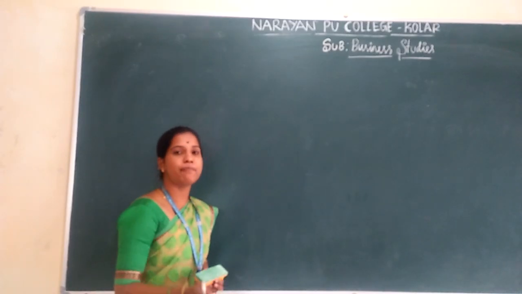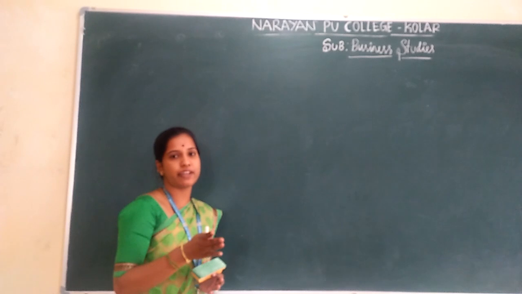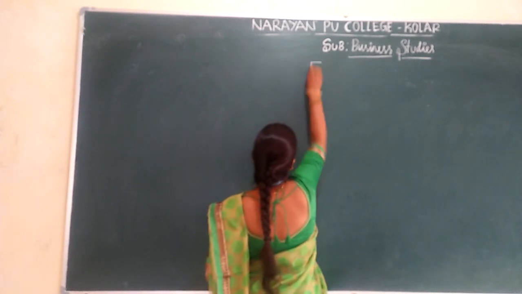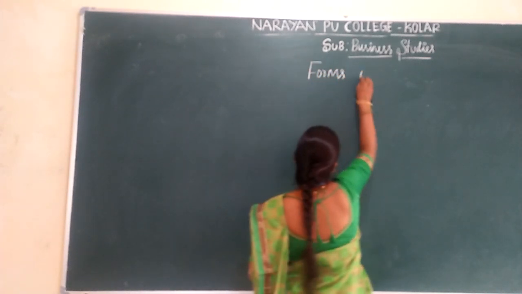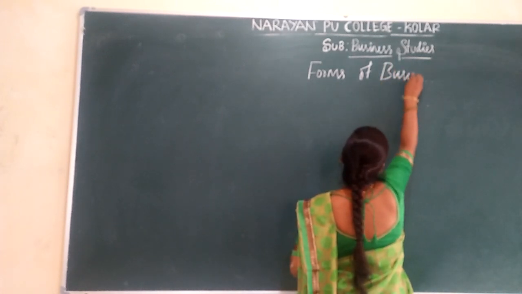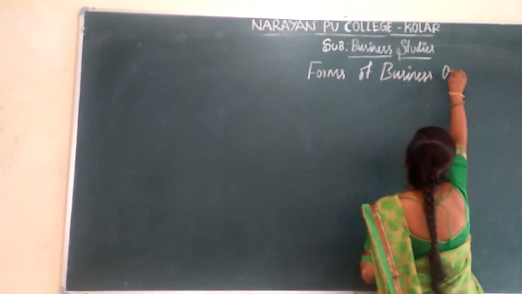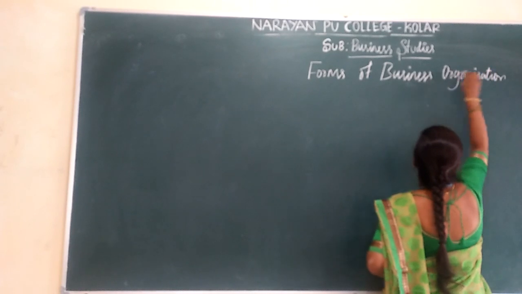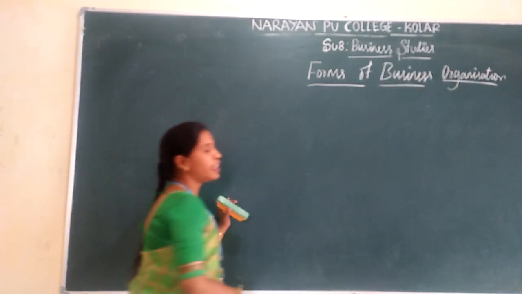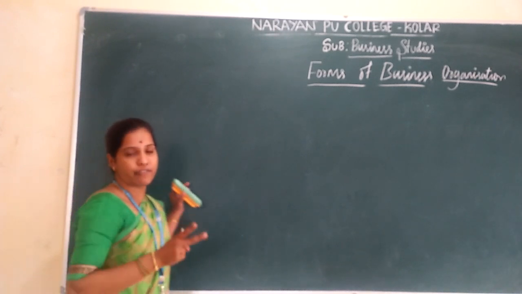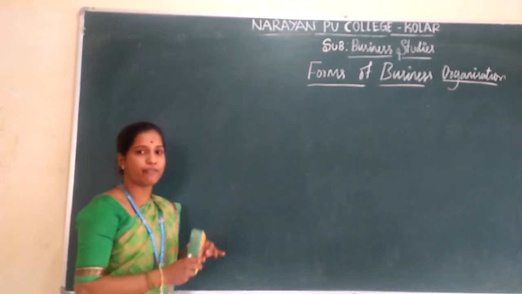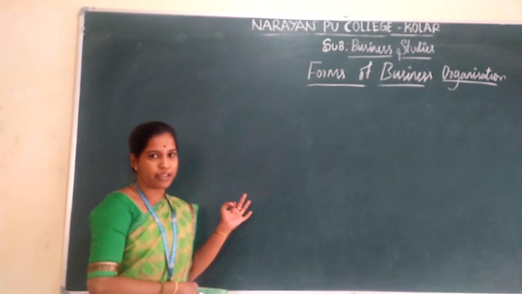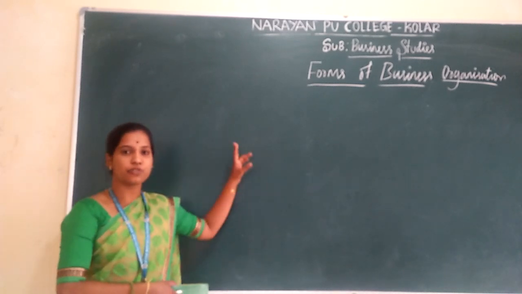Morning, dear students. In the previous session, you learned the two different kinds of business organization. That is Chapter 2, forms of business organization. The first one is sole proprietorship and the second one is joint Hindu undivided family. I think all are clear with these two concepts.